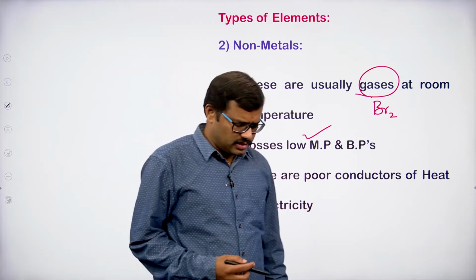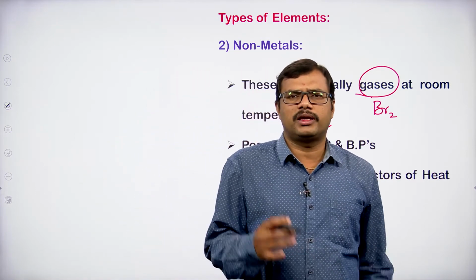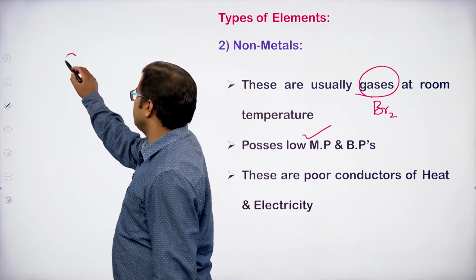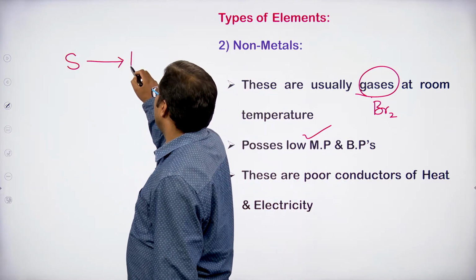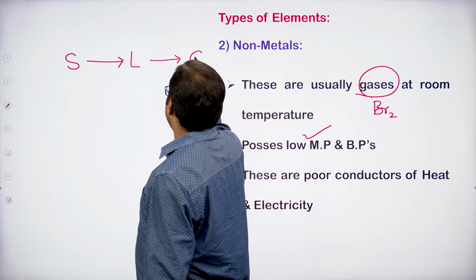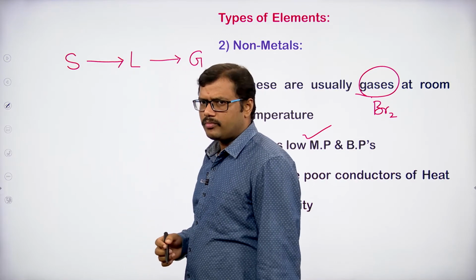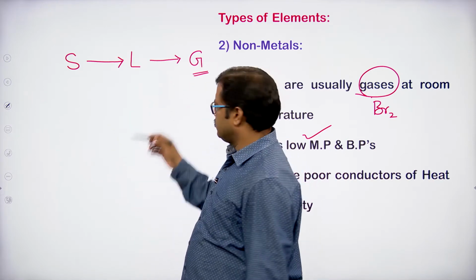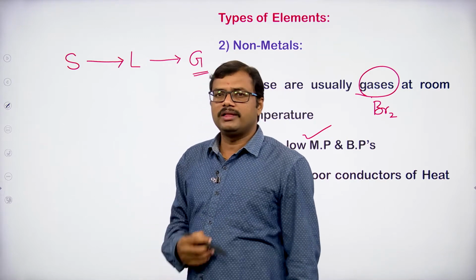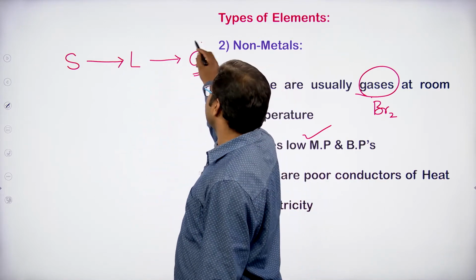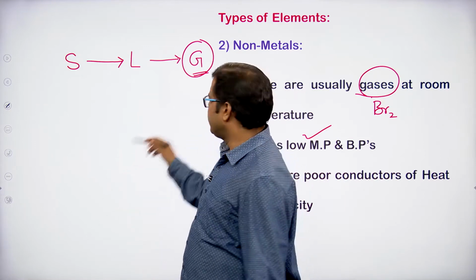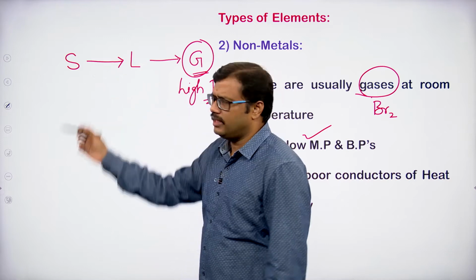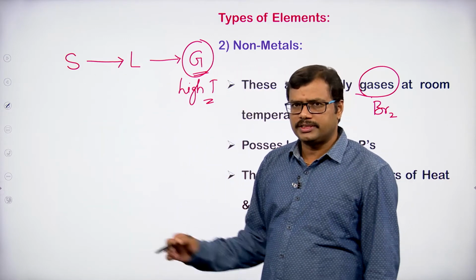In the previous week, we discussed the conversion of matter from one form to the other. There we discussed that a solid can be converted into a liquid, and a liquid can be converted into a gas. So when you compare, automatically the gas is the last stage, when we are looking only at the three states of matter: solid, liquid and gas. Gas has the highest temperature when compared with the solid and liquid composition of the same matter.